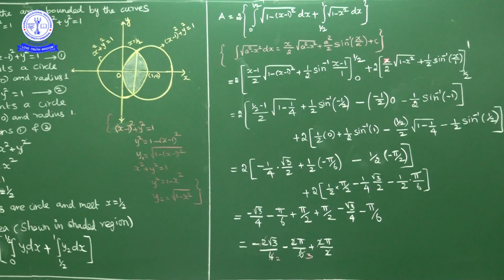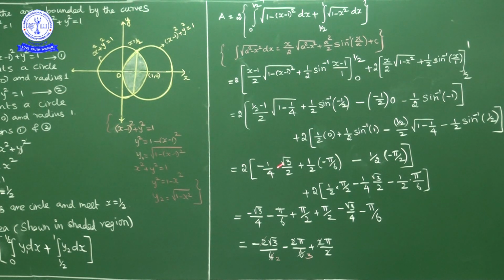Now the second bracket, so 2 into, in place of x you substitute upper limit 1, so 1 by 2 into square root of 1 minus 1, 0, plus 1 by 2 into sin inverse of 1 by 1, minus, in place of x substitute lower limit 1 by 2, so 1 by 2 by 2 into square root of 1 minus 1 by 2 whole square, minus 1 by 2 into sin inverse of 1 by 2.